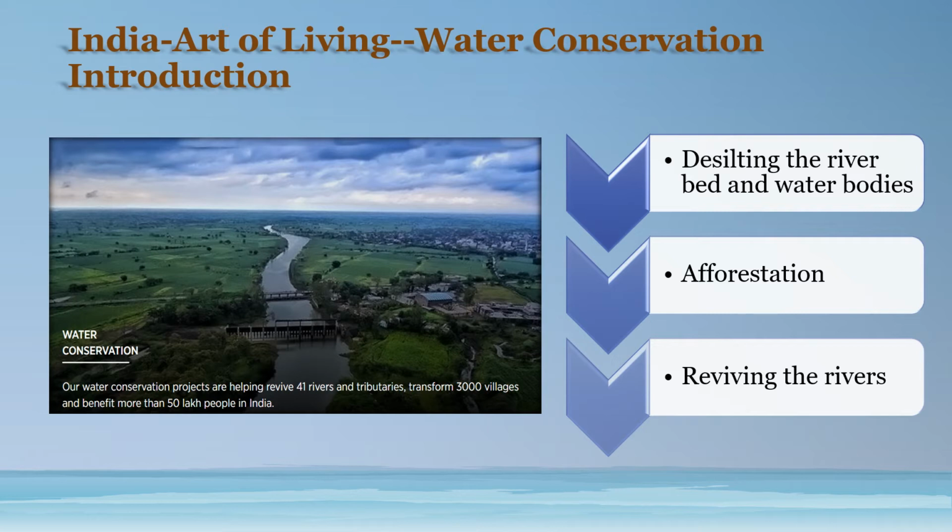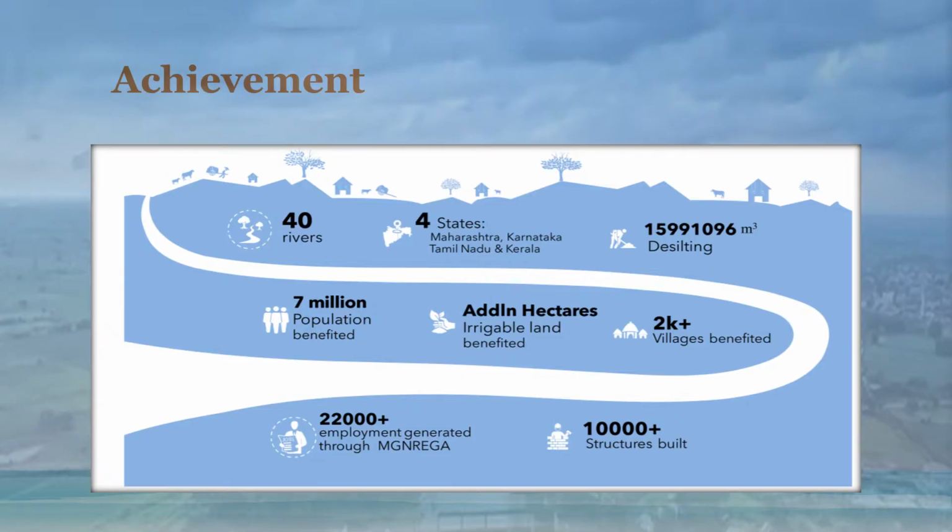There are three steps. Firstly, desilting the riverbed to boost the capacity of water storage. Secondly, forest planting in the catchment area increases the stream flow in the river and recharges the groundwater. Last but not least, reviving the lost water to open the water source. The project was achieved. 40 rivers were revived. People in the villages can get access to safe water. Agricultural productivity was promoted along with farmers' increased income. Also, these projects contribute to employment.